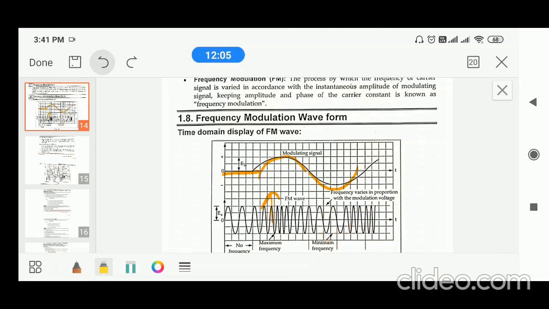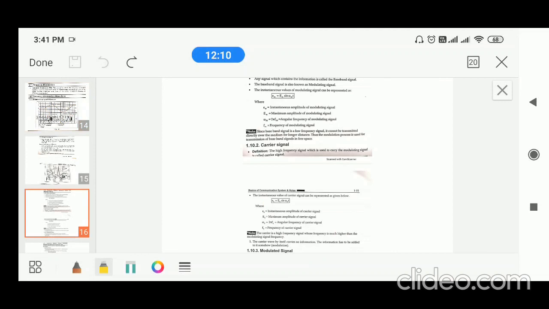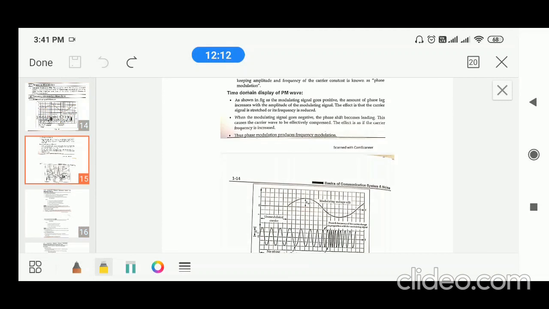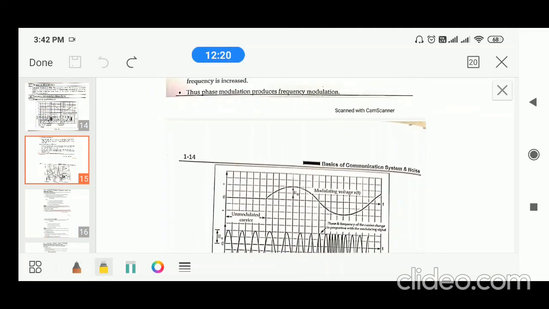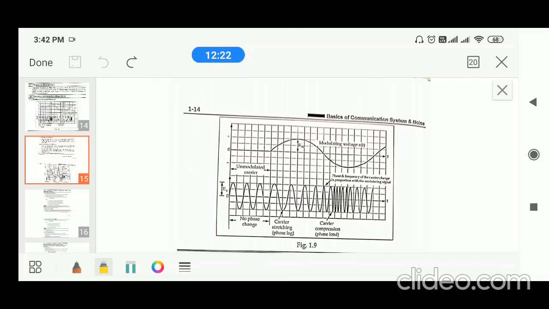Similarly, PM, phase modulation. In phase modulation, which is similar to FM, when there is a 0 message, the phase of the carrier is not varied. When there is a positive message, the phases are varied, like by increasing the phase angle, because phase angle ranges from 0 degrees to 360 degrees.